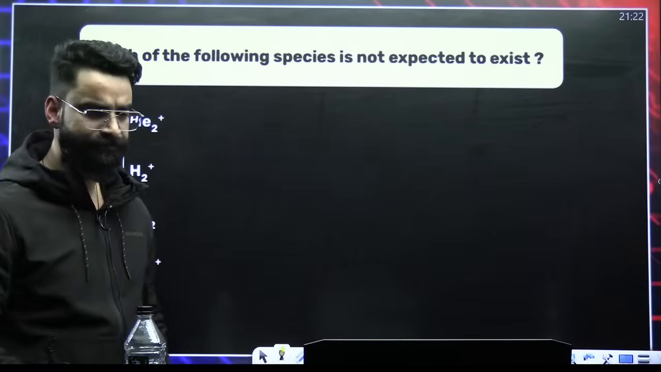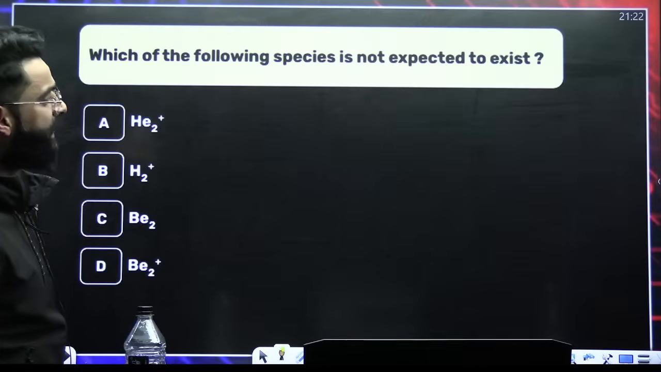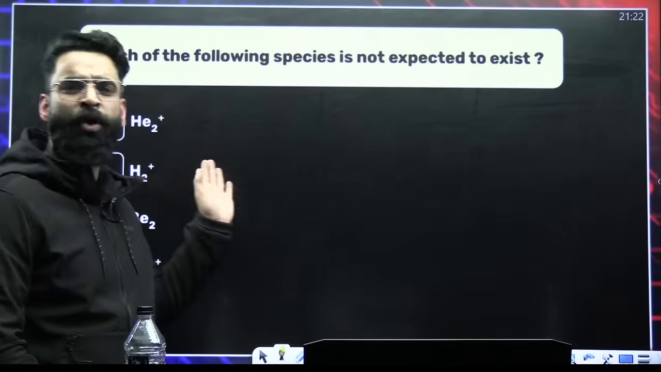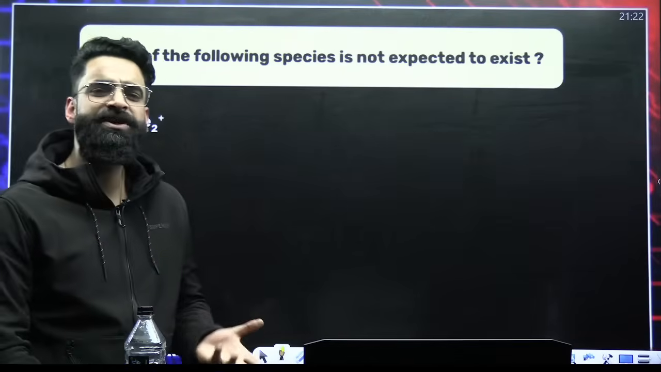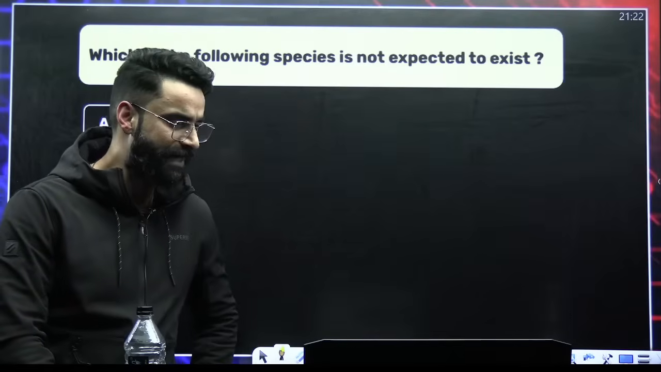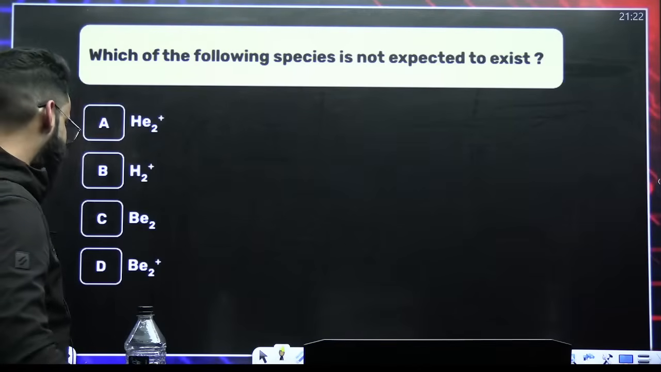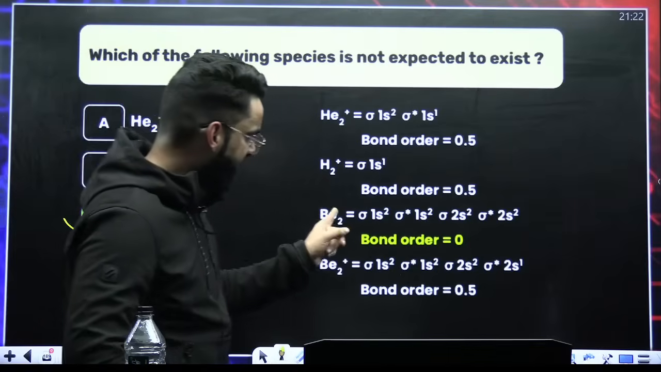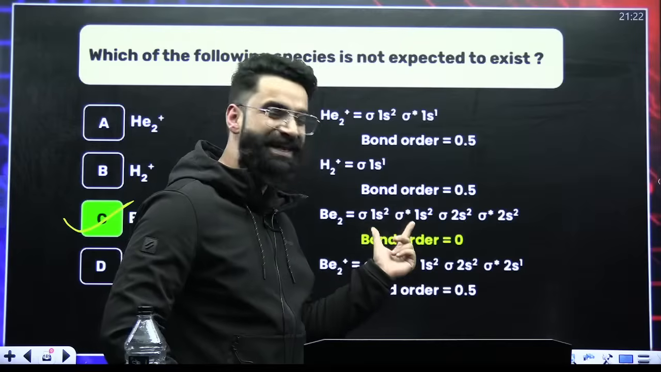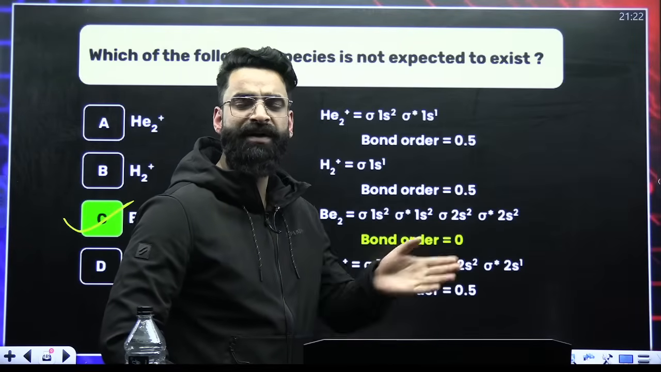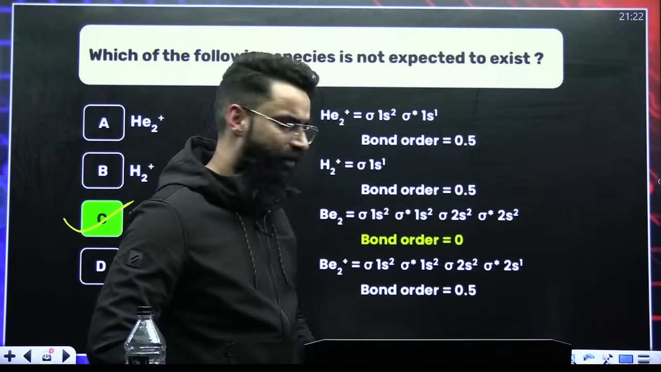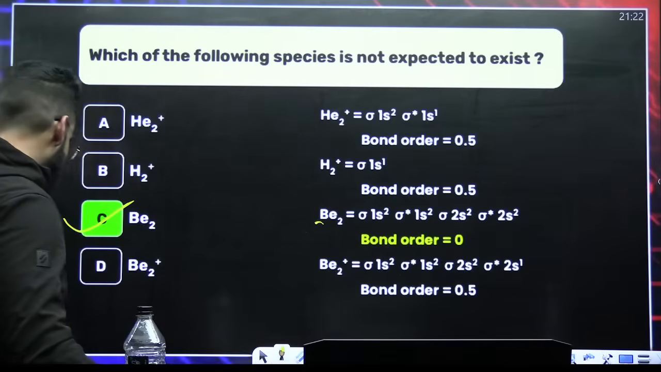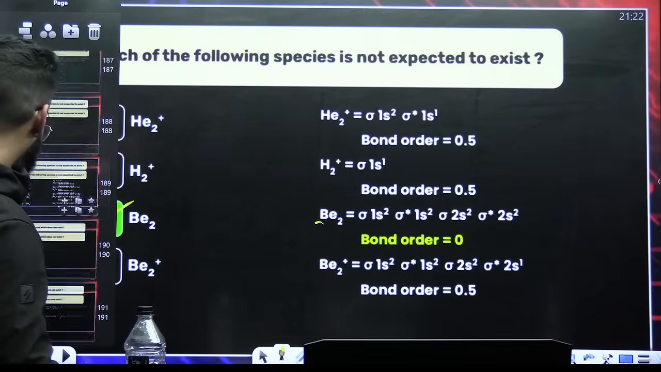Done with this? Which of the following is not expected to exist? So you have to calculate their bond orders. Any species which has got bond order less or equal to 0, that is non-viable, that does not exist. So when you check the bond orders, it's going to be Be2, right? If you write its molecular orbital configuration, it will have same bonding and anti-bonding electrons. So formula is half of number of electrons in bonding minus anti-bonding. So it will have 0 bond order. Again, this is something which is discussed already.